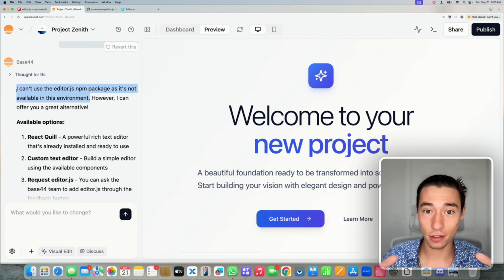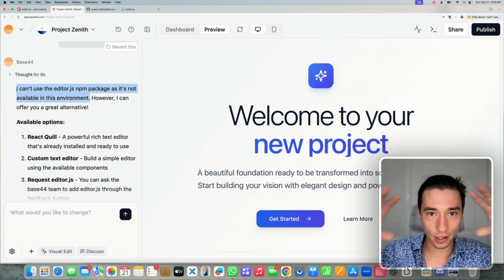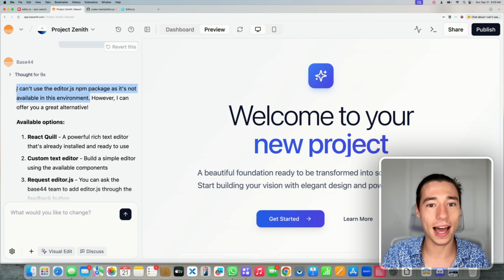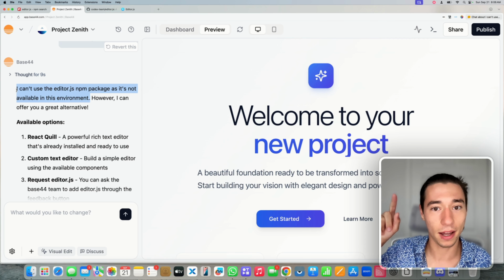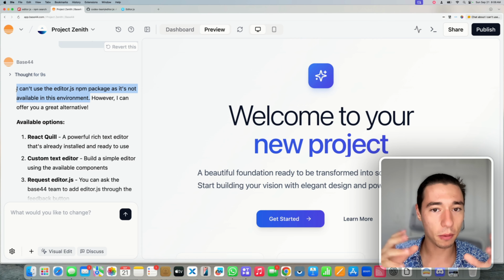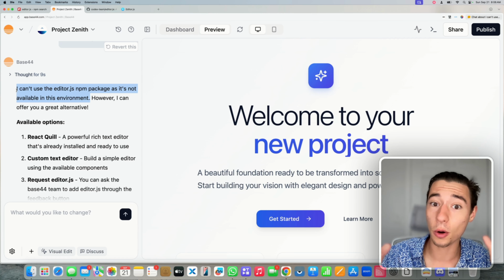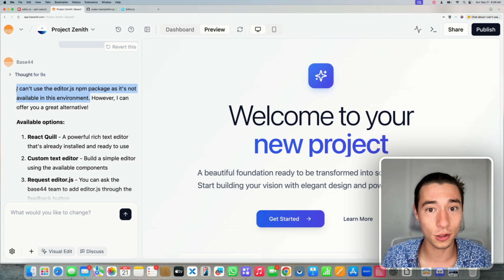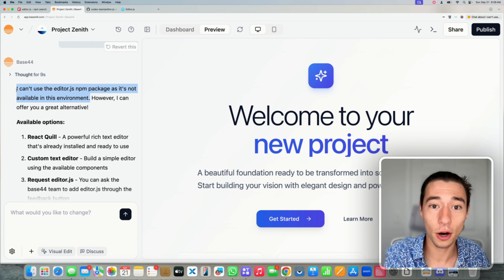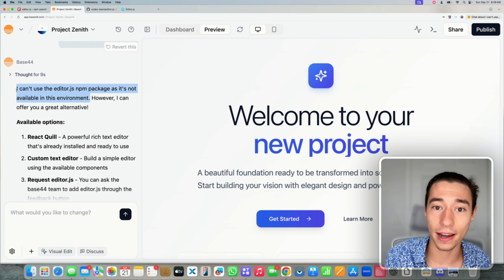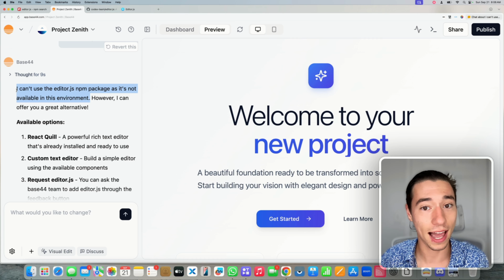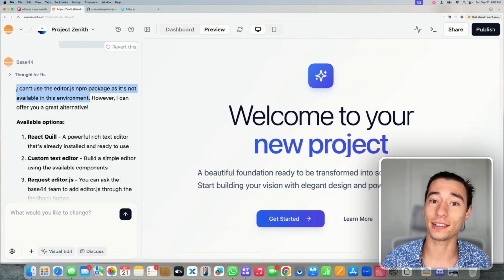So the Base44 team said, okay, here's this application. We're going to add that plugin, that plugin, that plugin, that plugin. But there are probably millions of plugins that they left out, like every no-code drag and drop builder used to do years ago. Now, this was the whole problem with no-code. If you want to add a plugin, you have to wait for the team to add it. Base44 has the same problem.